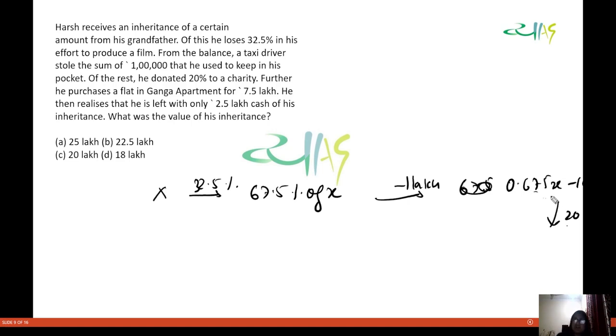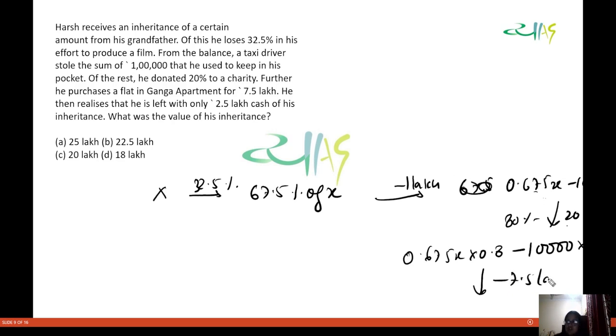So left will be how much? If 20% is donated, the left is 80%. So 0.675x into 0.8 minus 1 lakh into 0.8. And then of this, he further purchases a flat in Ganga apartment for 7.5 lakh. If you minus 7.5 lakh from here, you are going to get 2.5 lakh. See, if you do such a lengthy procedure, the calculation is so cumbersome.